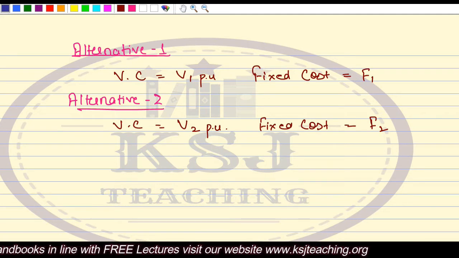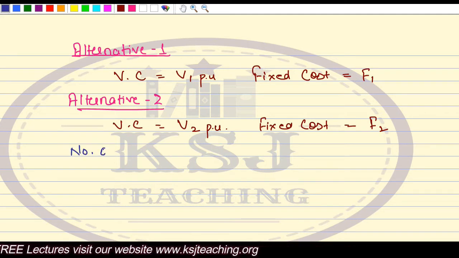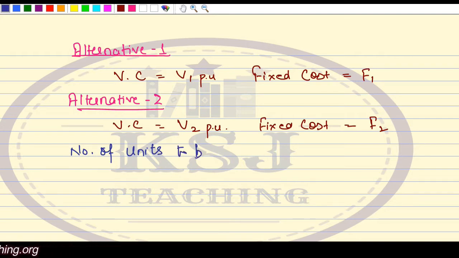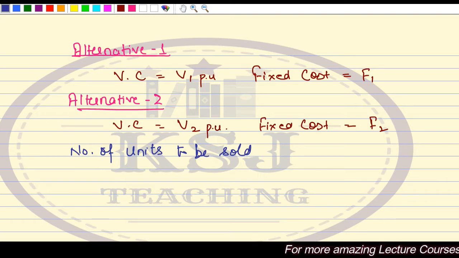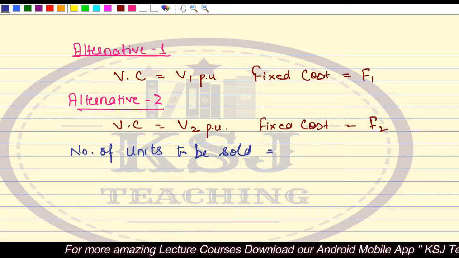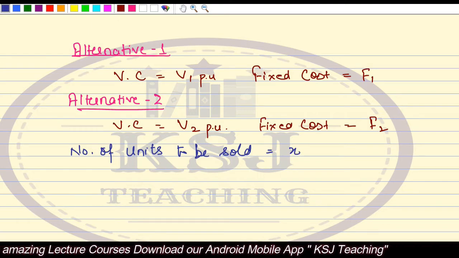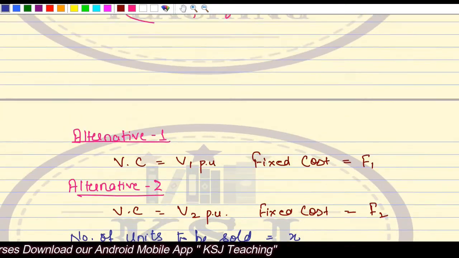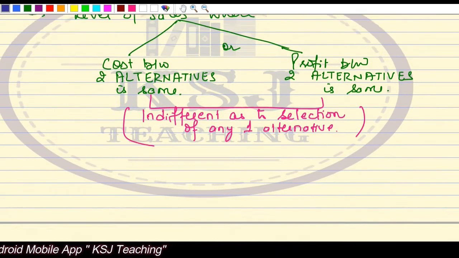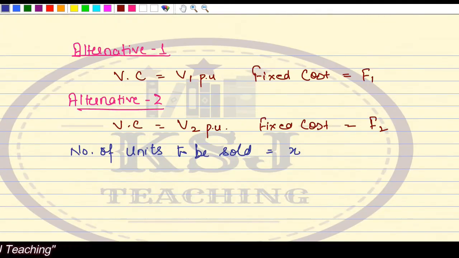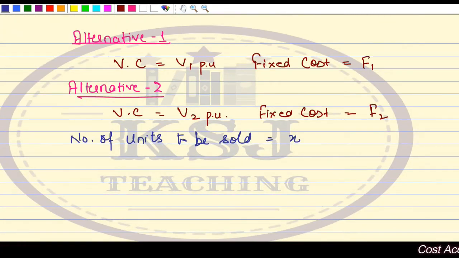Then I say the number of units to be sold where you will reach the indifference point, say it is X. Now, as per the cost indifference point, the total cost under the two alternatives is same.